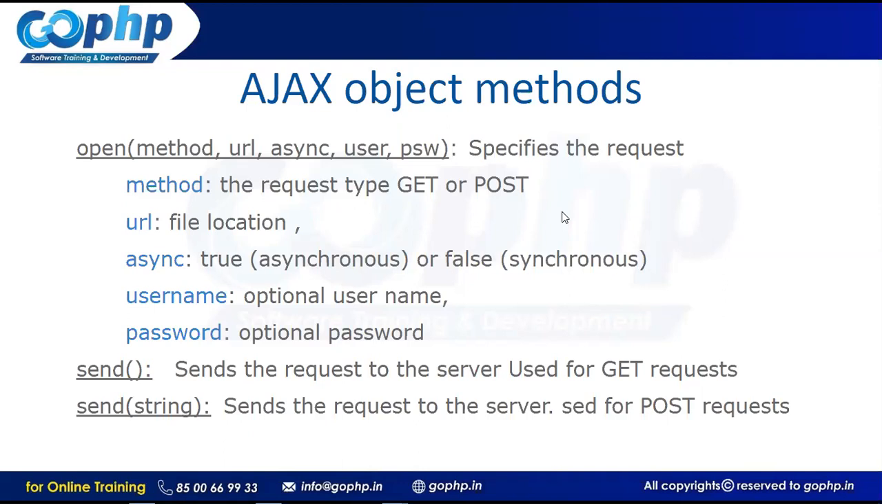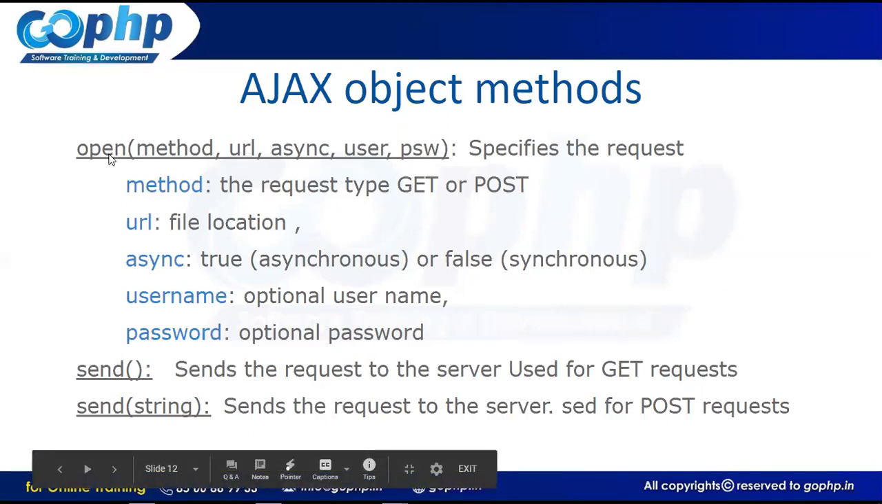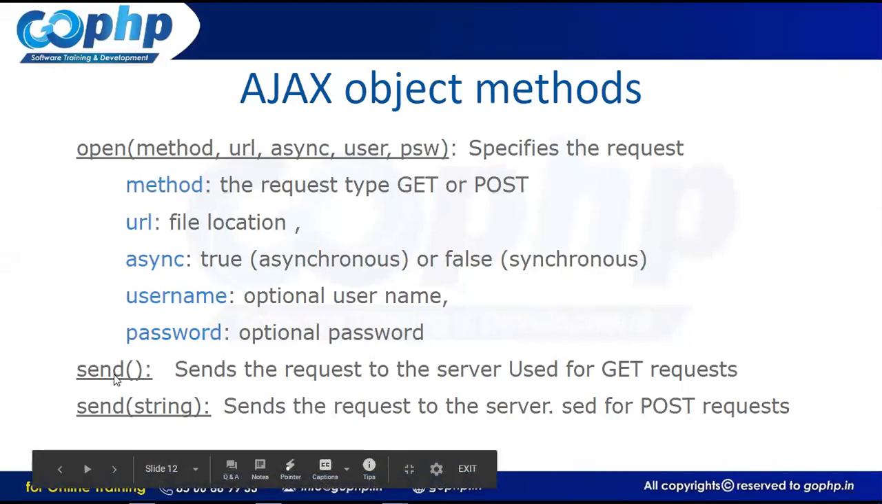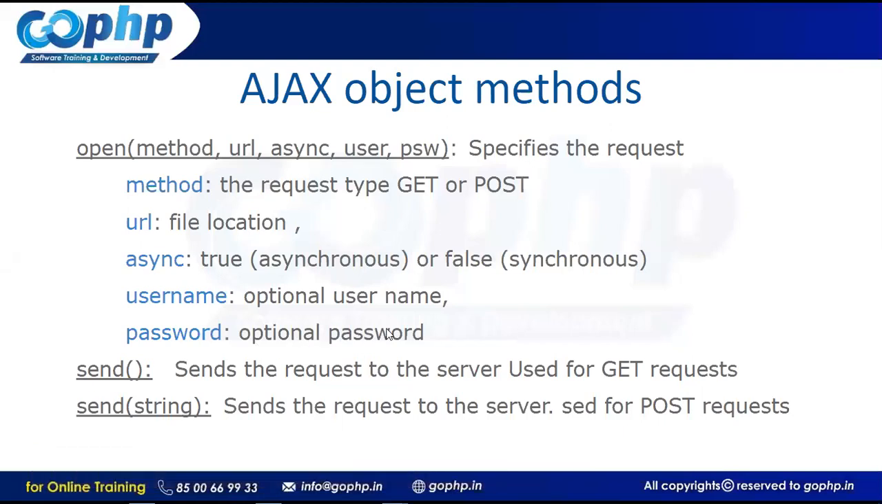Now the send method sends whatever connection you are establishing with the open method; that information should be sent to the server now. So we have to use the send method. The send method sends the request to the server, used for a get request. We have another thing, guys, here: send of string. What is send of string? Send with a parameter called string.